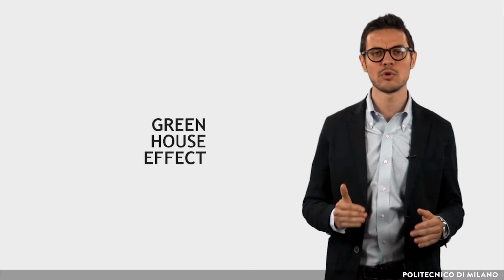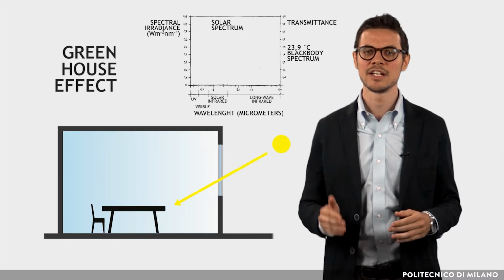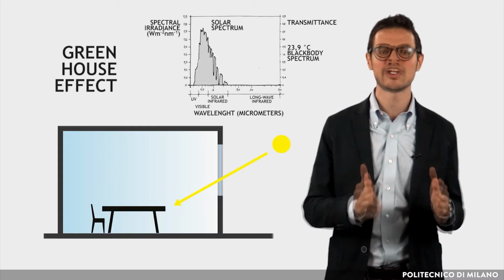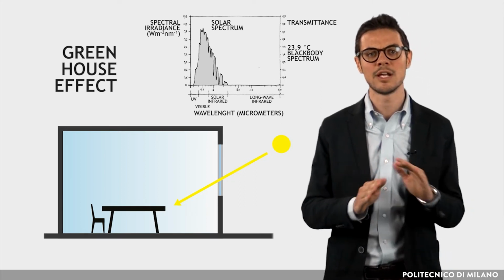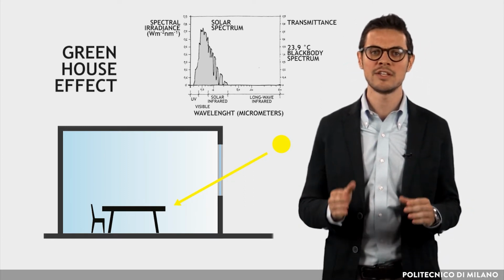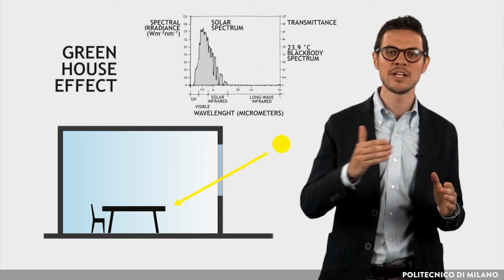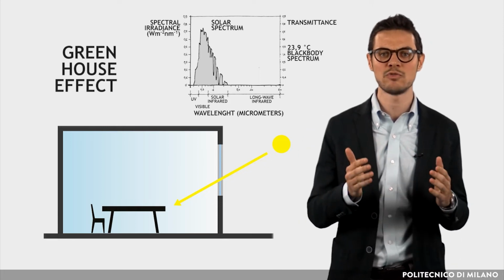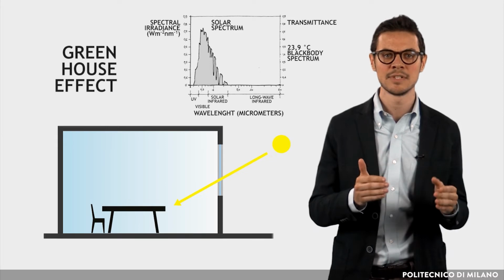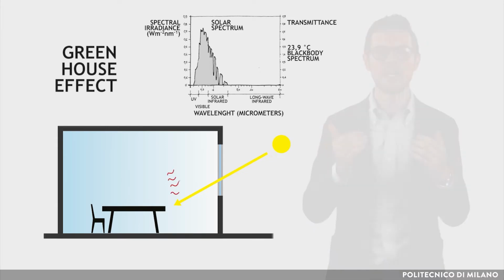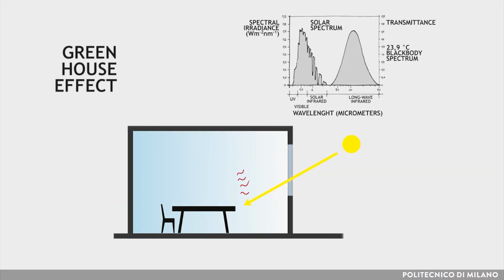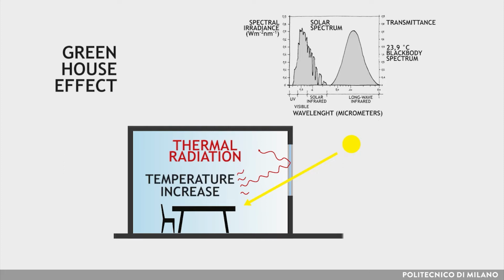Due to the introduced selectivity of the glass to radiation, glass causes the so-called greenhouse effect. The glass transmits short and near-infrared waves, but blocks the long waves. Short and near-infrared waves pass through the glass and are absorbed by surfaces and objects inside. These objects warm up and re-radiate long waves, which are blocked by the glass and retained in the indoor environment, generating a temperature increase.